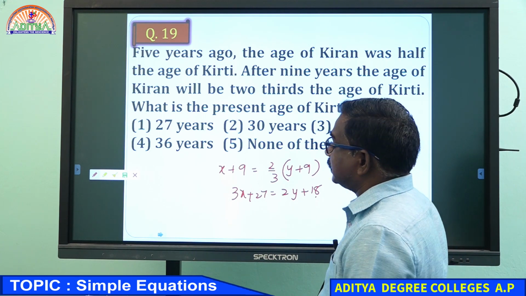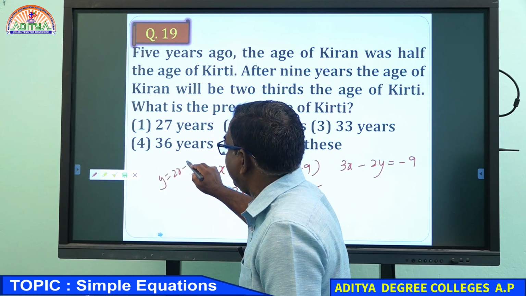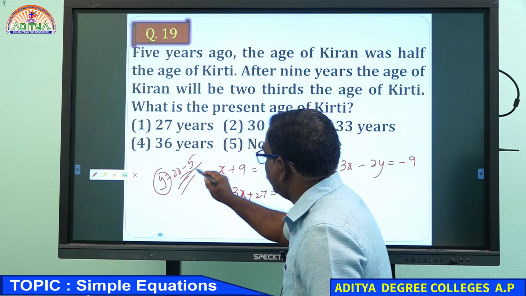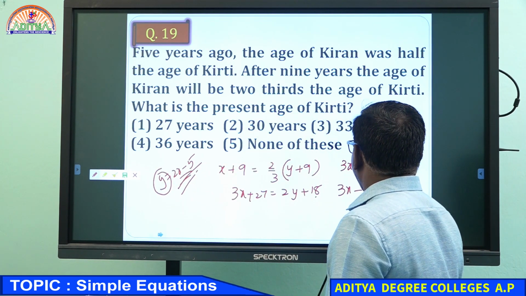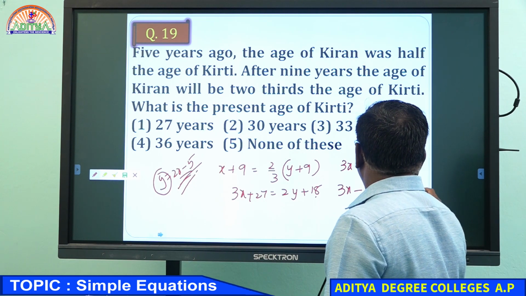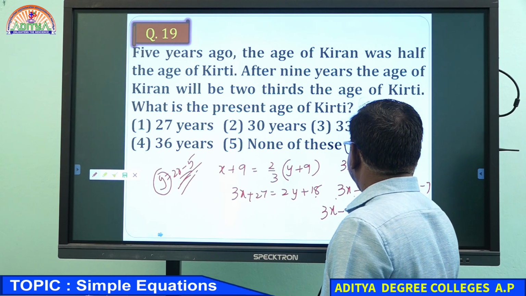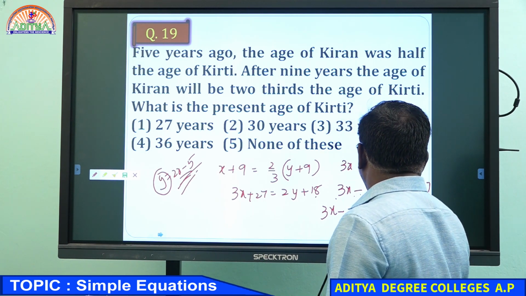According to the first condition, y equals 2x minus 5. Replacing in this equation, 3x minus 2 into 2x minus 5 equal to minus 9. 3x minus 4x plus 10 equal to minus 9.